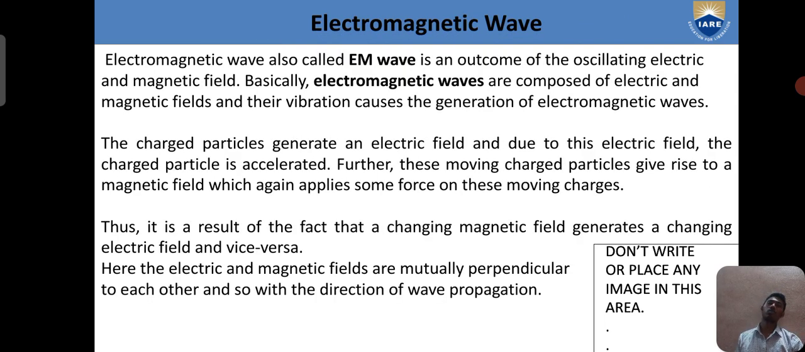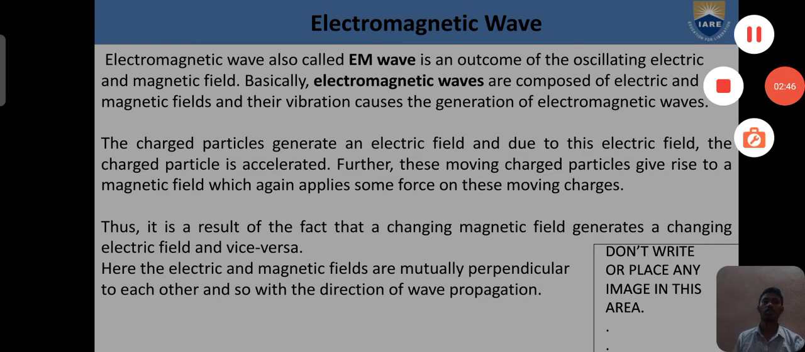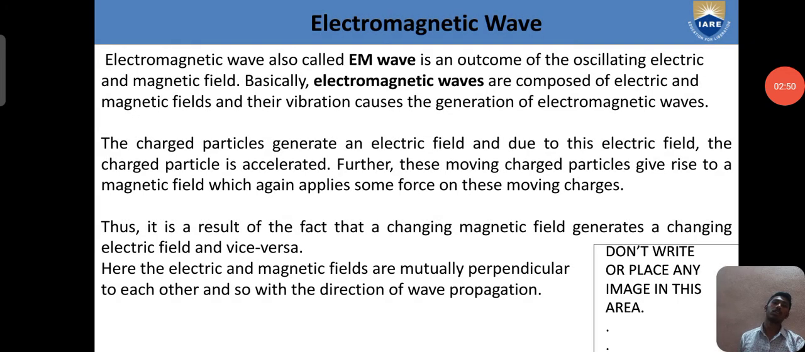Electromagnetic waves. Electromagnetic waves are also called EM waves, an outcome of an oscillating electric and magnetic field. Basically, electromagnetic waves are composed of electric and magnetic fields, and their vibration causes the generation of electromagnetic waves.